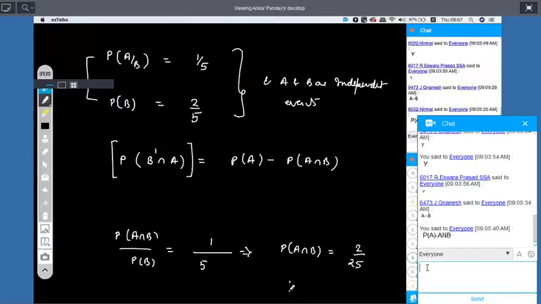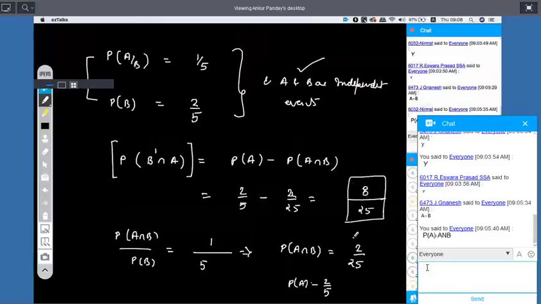That means P of A is also equal to 2 by 5. Clear or not? Then it is a pretty easy scenario. 2 by 5 minus 2 by 25 is equal to, quickly, 25. 10 minus 2, 8 by 25. Got it?